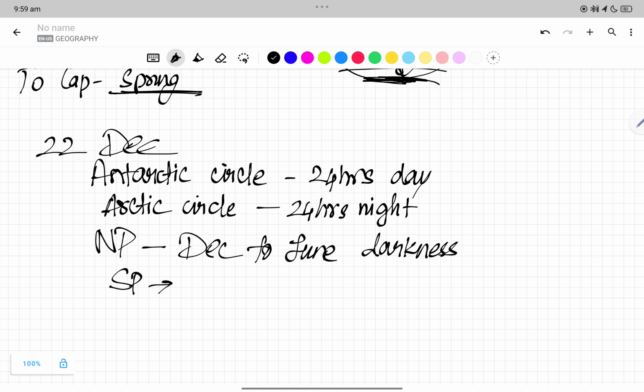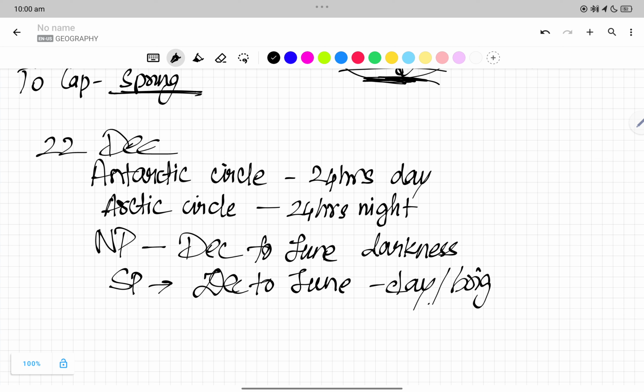The South Pole will have December to June day, or brightness, continuous sunlight. This is how the seasons vary, right?